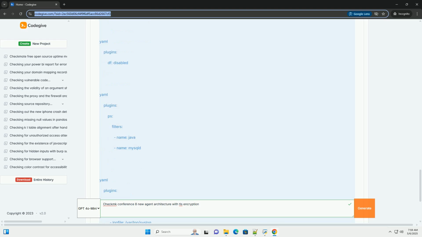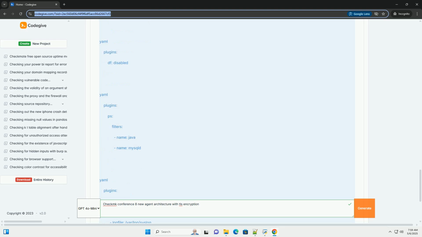3. Packet capture, Wireshark. Use Wireshark to capture network traffic between the agent and the Checkmk server. You should see TLS encrypted traffic on port 6556, or the port you've configured.